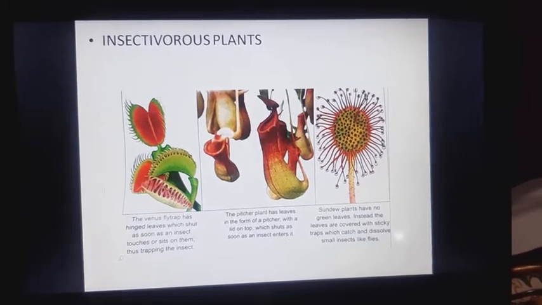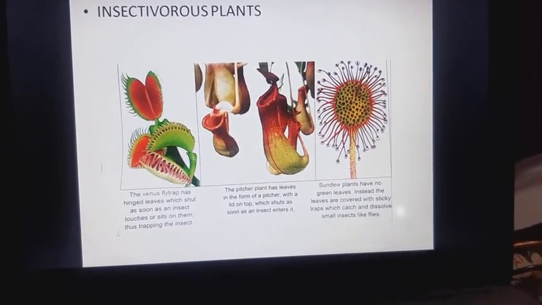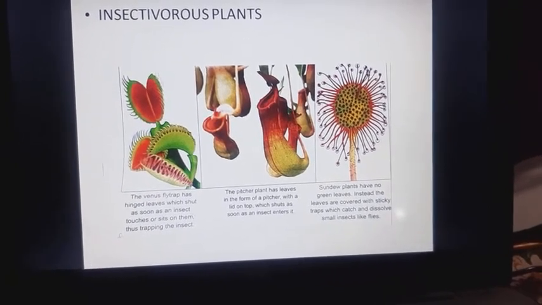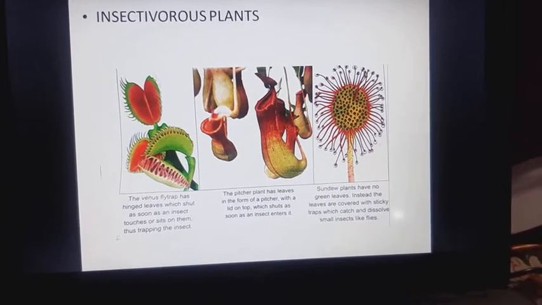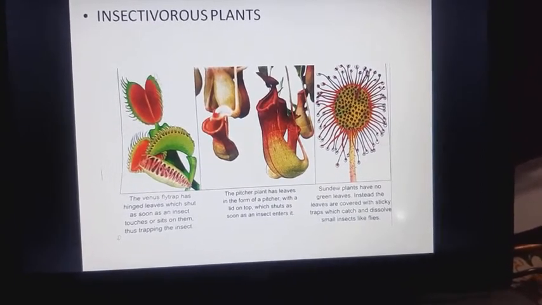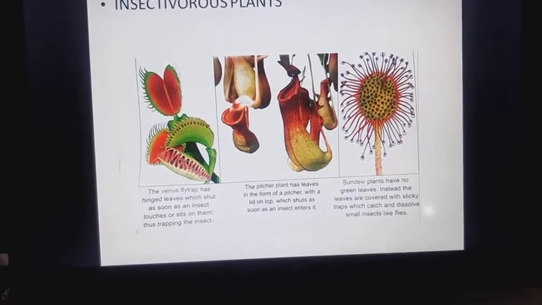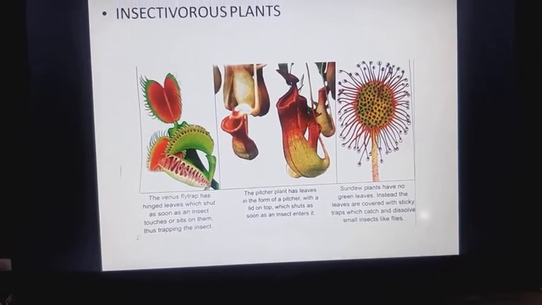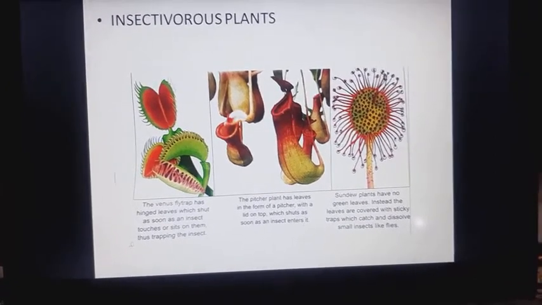Insectivorous plants. The Venus flytrap has hinged leaves which shut as soon as an insect touches or sits on them, thus trapping the insect. The pitcher plant has leaves in the form of a pitcher with a lid on top, which shuts as soon as an insect enters it.